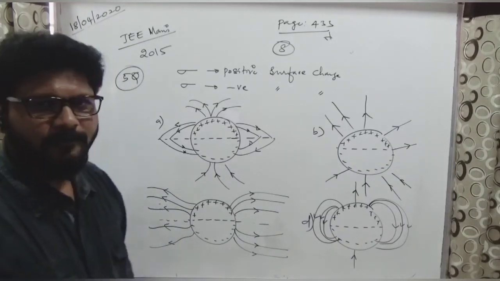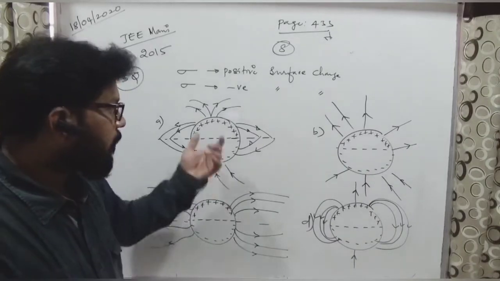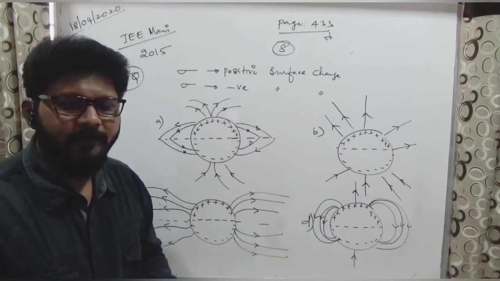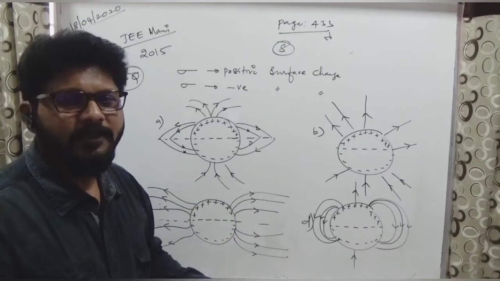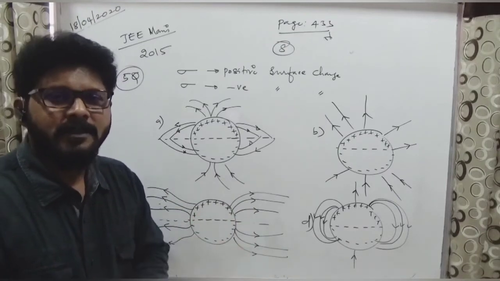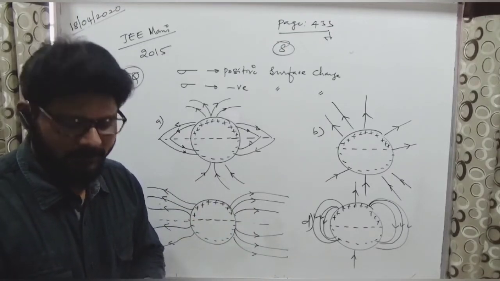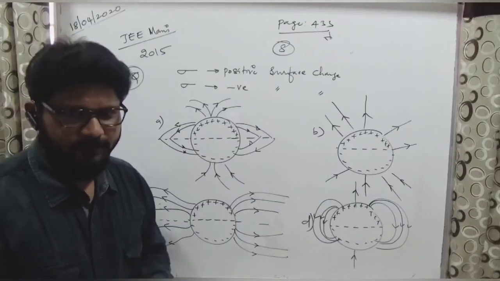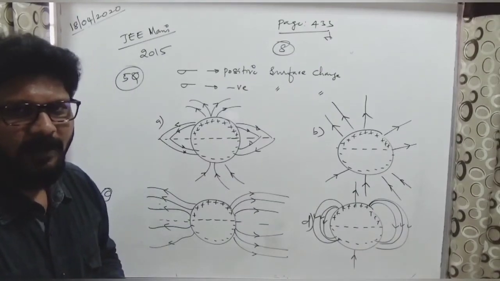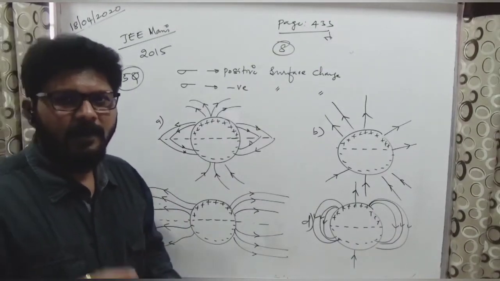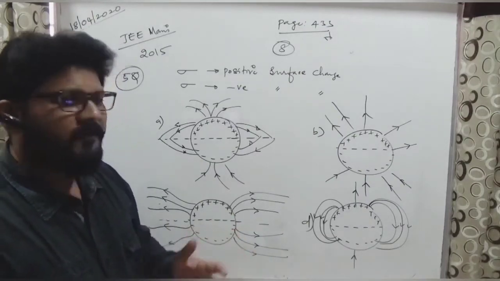Once again, the number of positive and negative charges are the same, so the net will be 0 when you see from a far distance. What is your answer now, Rupali?